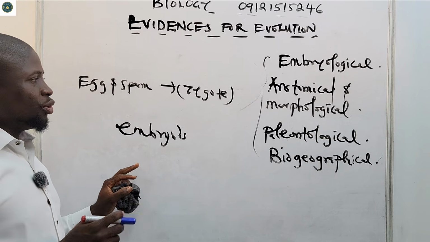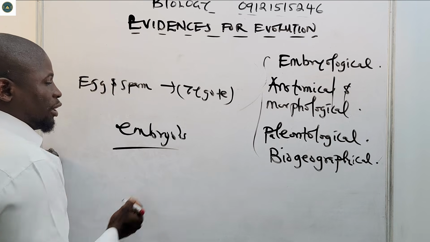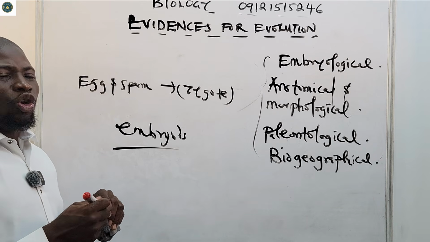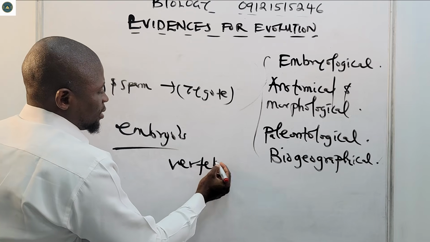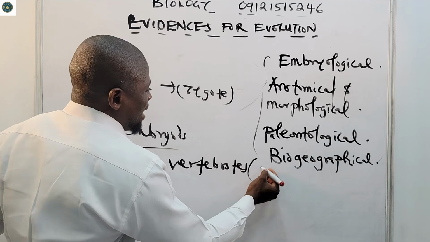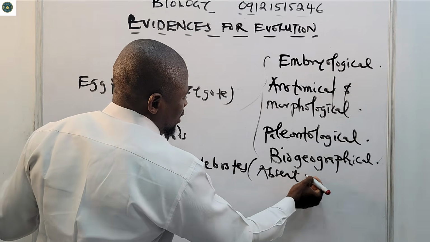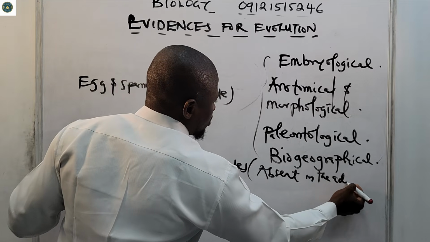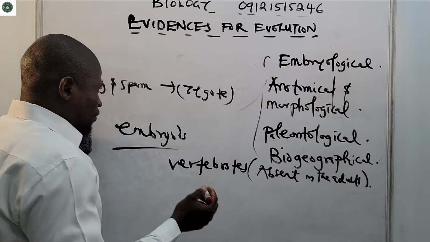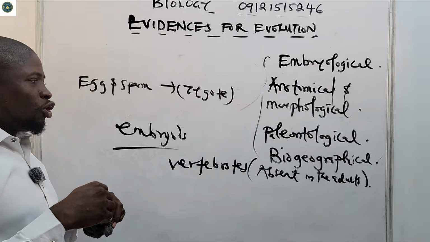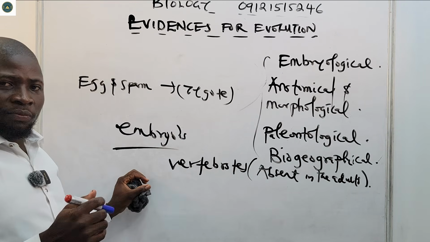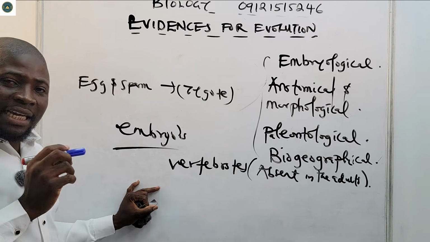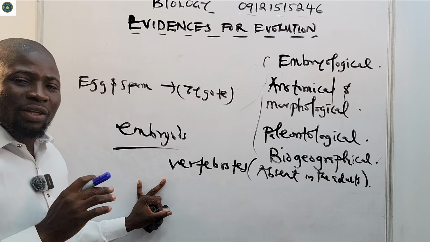Certain features during the embryonic stage are common to all vertebrates, which are absent in the adults. There are certain features common to vertebrates in the embryo stage, but in the adult stage they are completely absent.